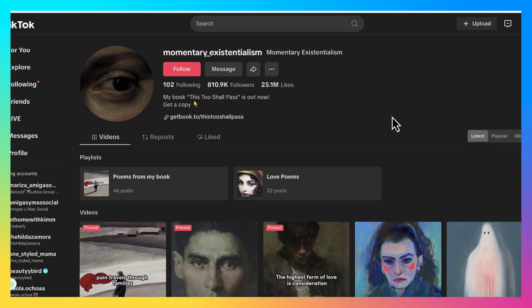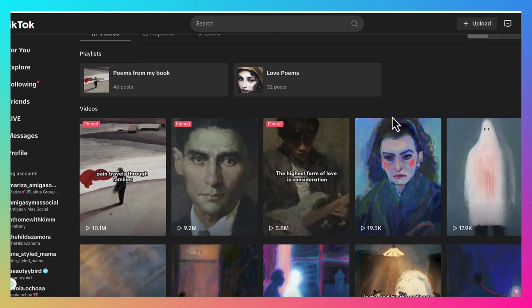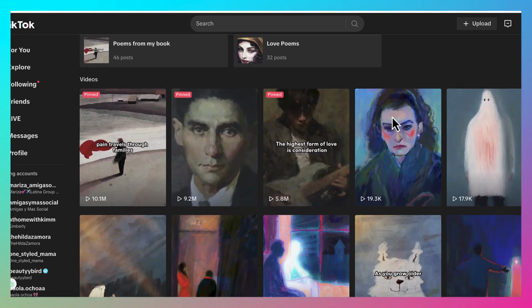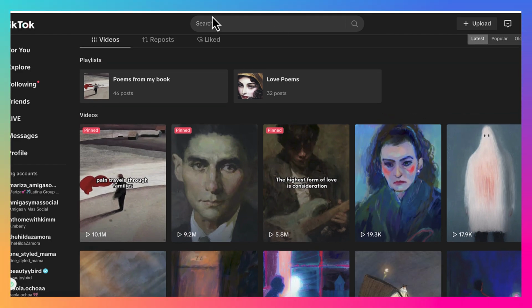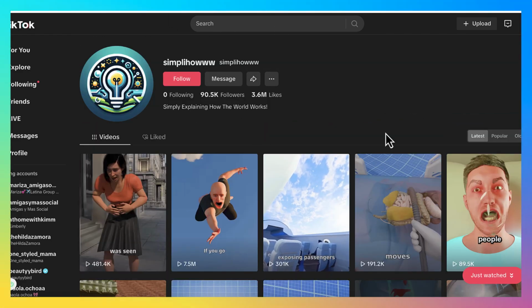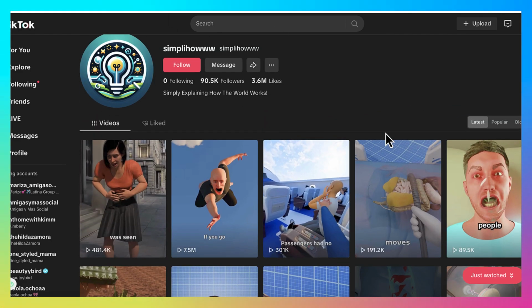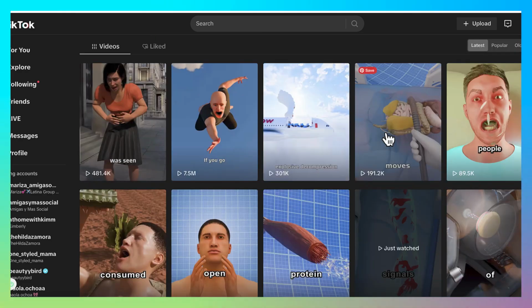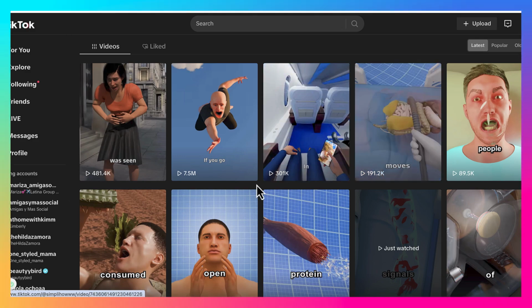So I get it if you're afraid to use AI. Maybe you've watched tutorials on YouTube and yet you still don't get it, right? And you're a non-techie person, just like I am, but you have been watching all of these TikTok creators making money with faceless AI TikTok videos, and you want to get in on the action. You want to create videos just like this, but they look super complicated to create.